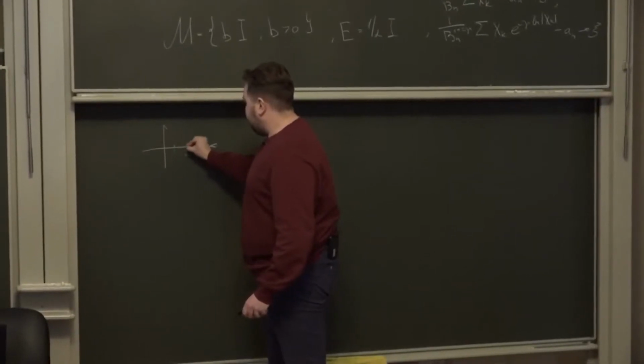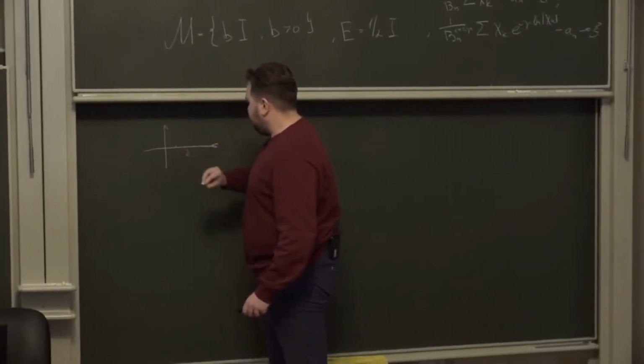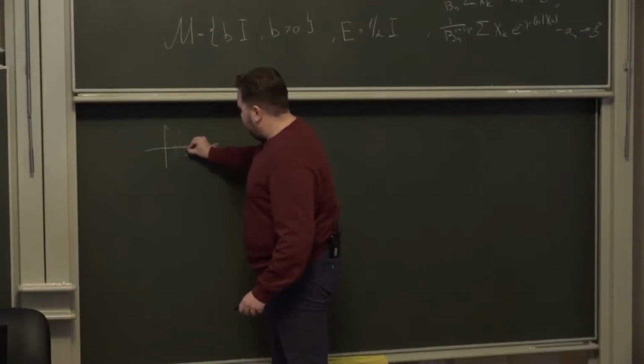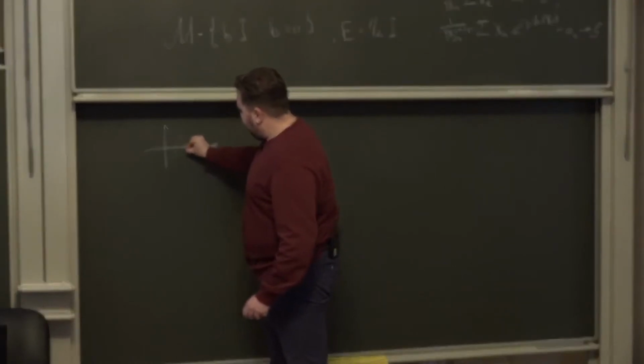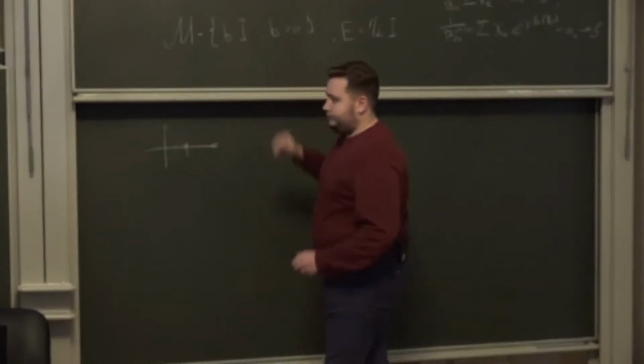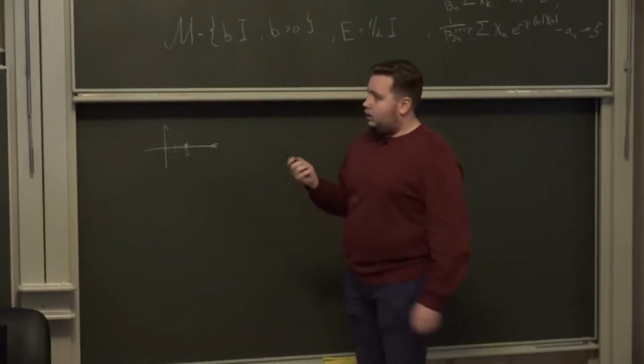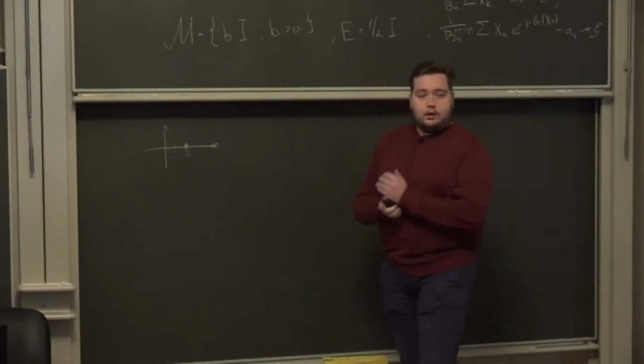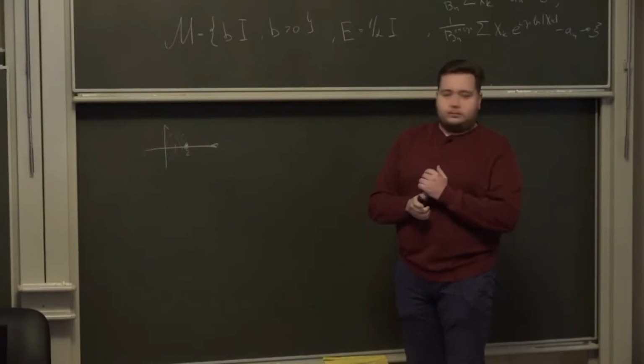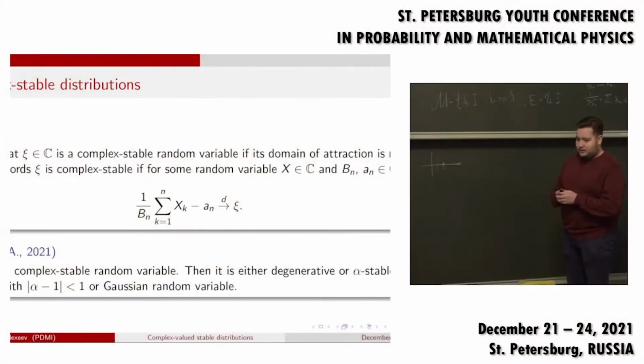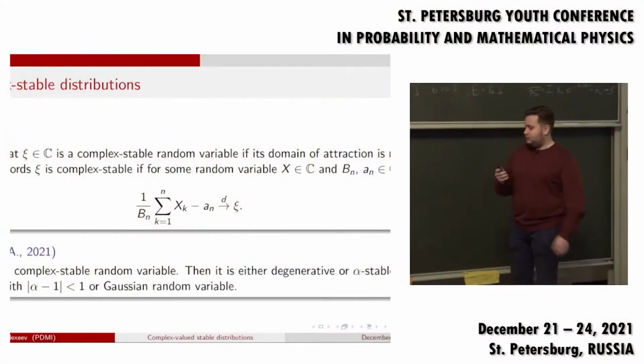1, 2. It is this open unit disk, and not unit, and this point 2. What do you mean by degenerate? Just a constant. The probability that xi equals a constant is 1.